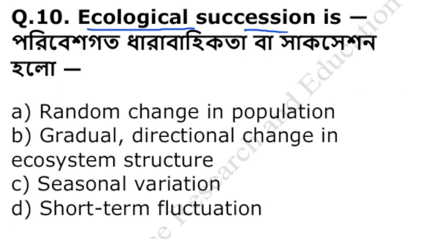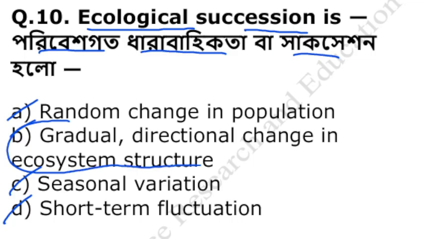Ecological succession is যে পরিবেশগত ধারাবাহিকতা or succession হলো random change in population, gradual directional change in ecosystem structure, seasonal variation, short-term fluctuation. The ecological succession basically represents gradual and directional change in ecosystem structure.